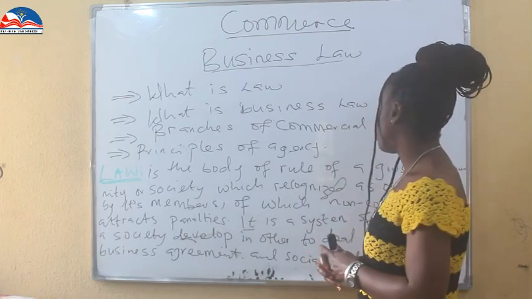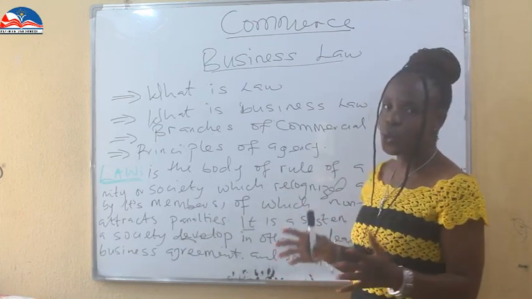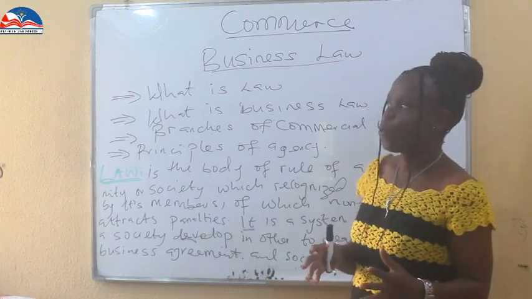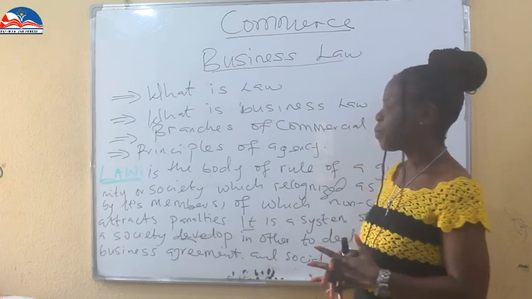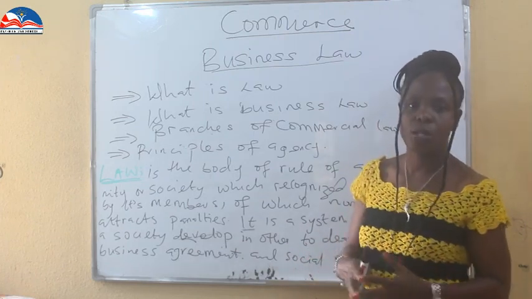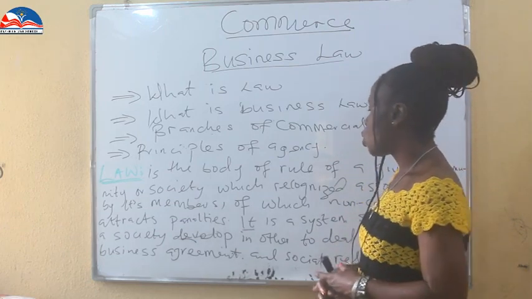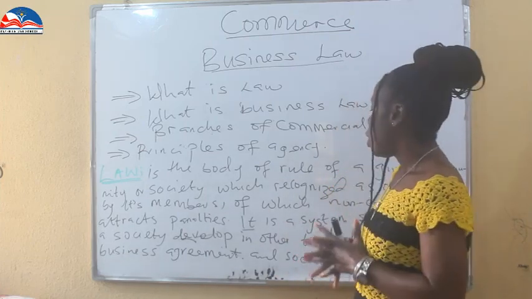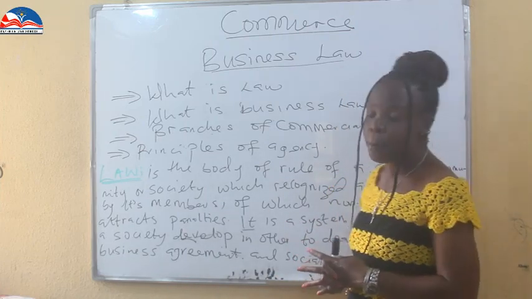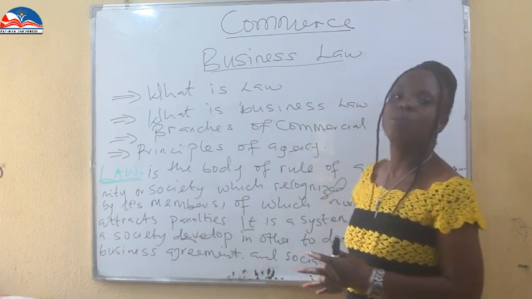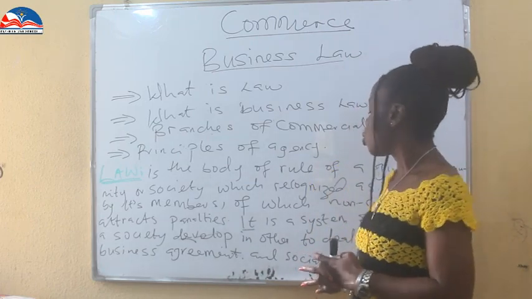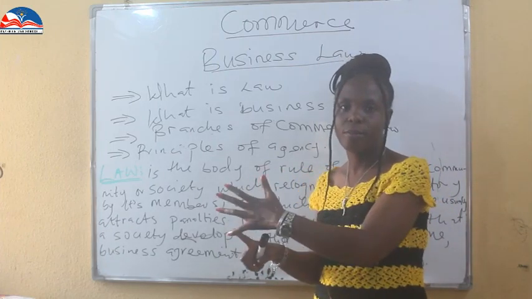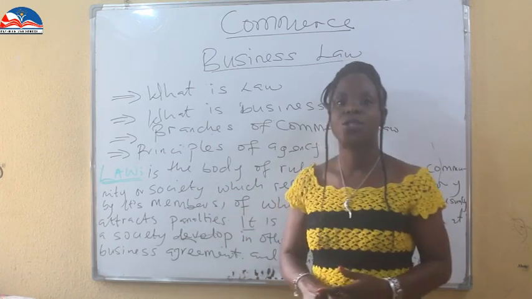It is a body of rules that is given to a society or a community that if it is not complied with, it is going to attract penalty or punishment. And so law is a system of rules that a society develops in order to deal with crime, in order to deal with business agreements, and in order to deal with social relationship.